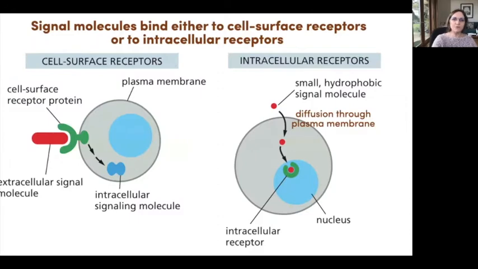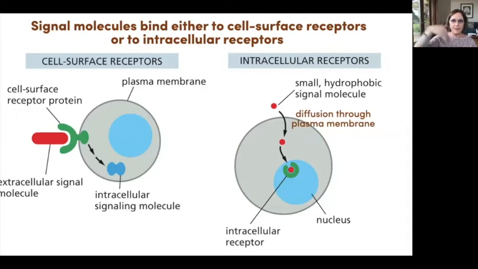There are two classes of signal molecules. The one that I will focus on mostly today remains outside the cell. It can't go through the membrane, and so for this cell to respond to whatever the signal is, requires receptors on the surface of the cell to somehow sense the signal and transduce the information that that signal was sensed into the cell.